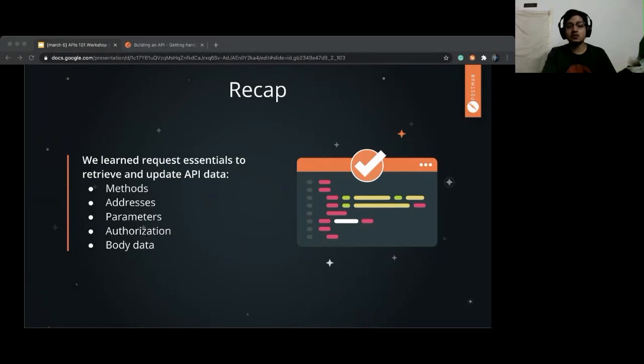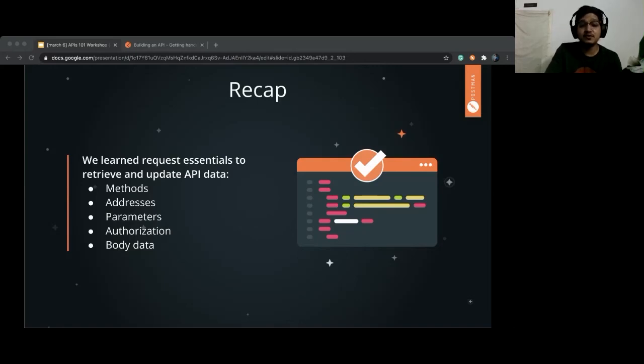Then there are parameters. What are the two types of parameters which we had a look at? Two types of params. No, not query, not ID.